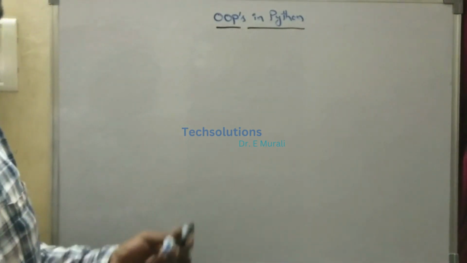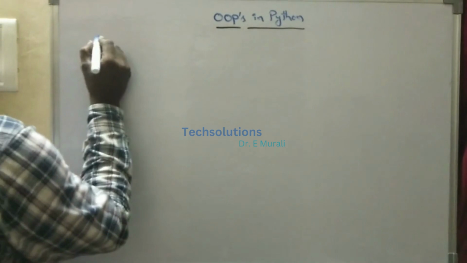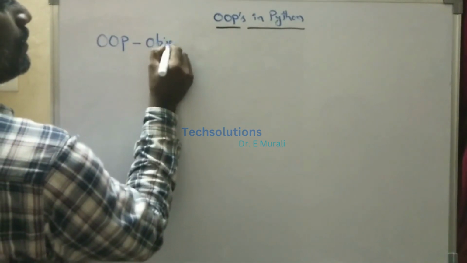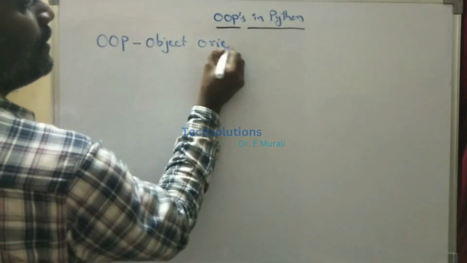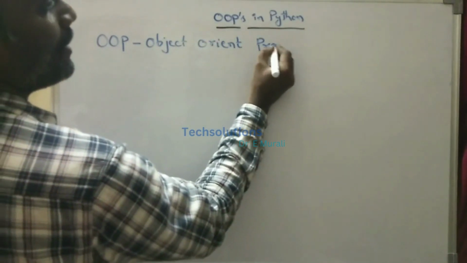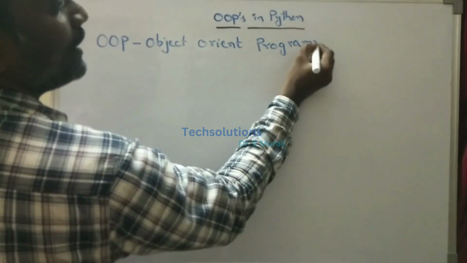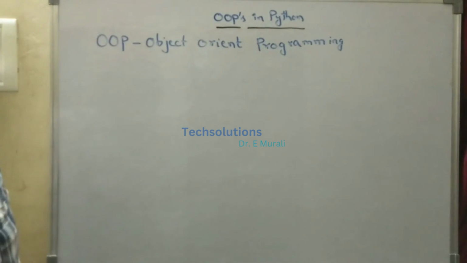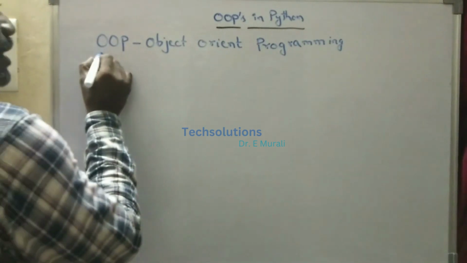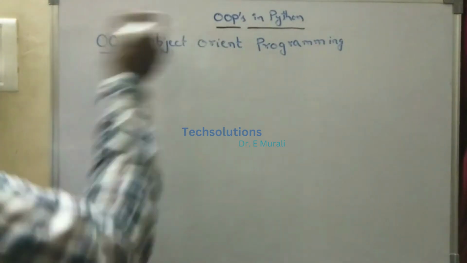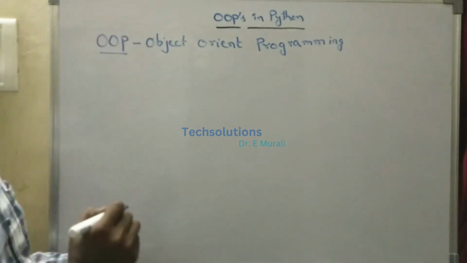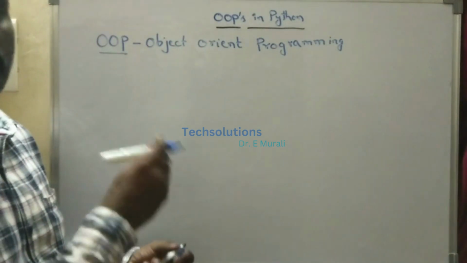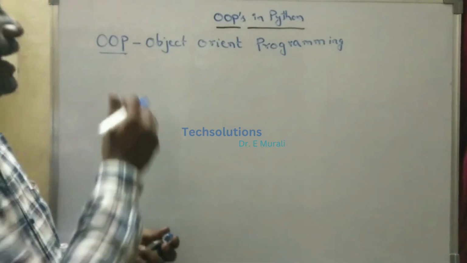Before going to the topic, first of all you have to know what is meant by OOPS. What is meant by OOPS? That is object oriented programming. Object oriented programming language. That is the OOPS concept. Python is an object oriented programming language. Why do we say Python is object oriented? Here we have to take an object.